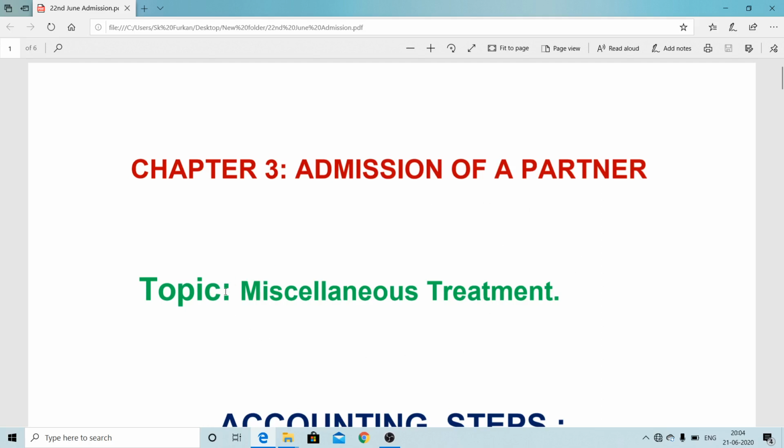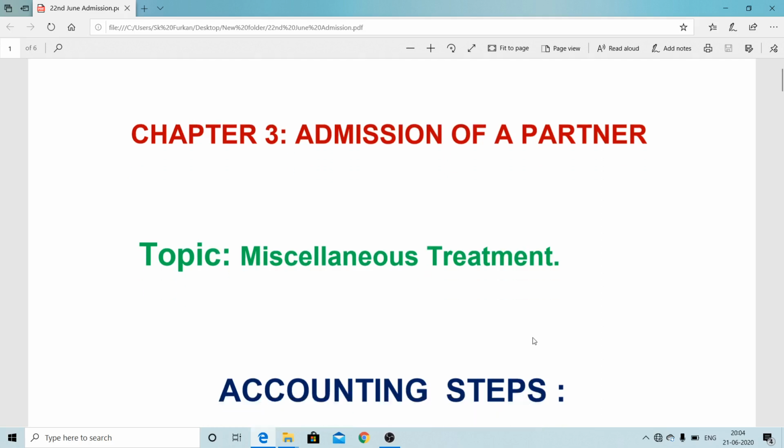Now, under miscellaneous statement, generally three types of statement we have to know, which are calculation of hidden goodwill, calculation of incoming partner's capital, which is also hidden, and capital adjustment of old partner's capital on the basis of new partner's capital.